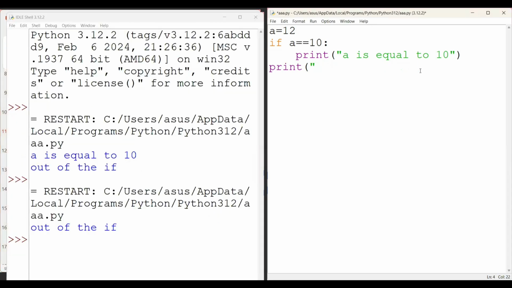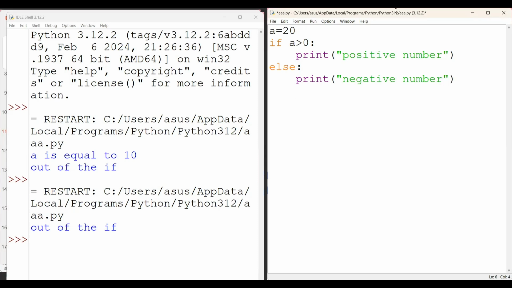Say A is equal to 20, and I write if A is greater than 0, then I want to print positive number, else I want to print negative number.